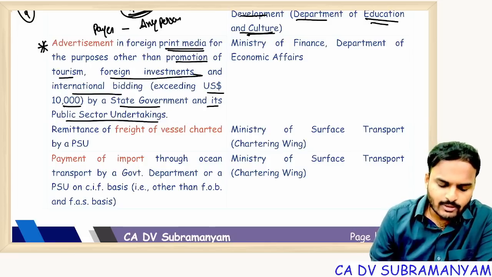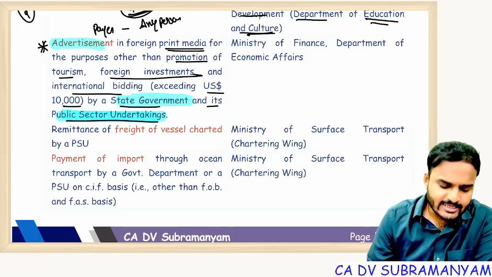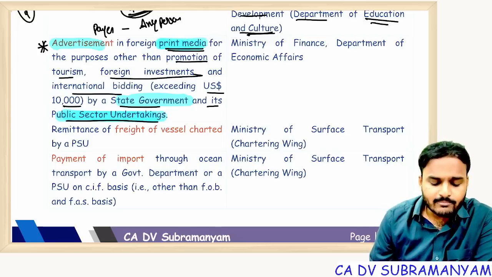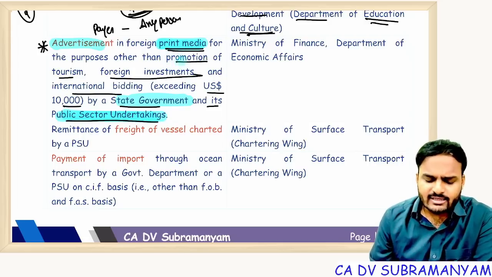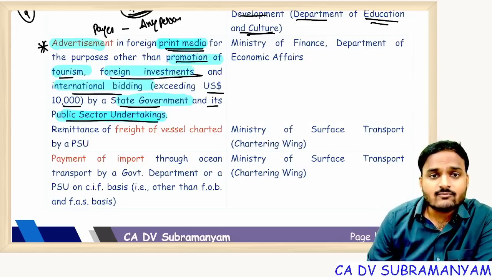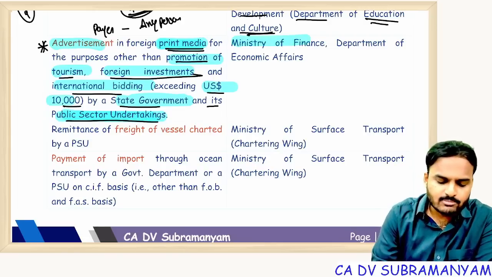So here, who is the payer? State government, public sector undertakings. Purpose is advertisement. In which media? Print media. What is the main purpose of the advertisement? For carrying activities other than promotion of tourism, foreign investments, and international bidding. And how much amount is involved? Exceeding $10,000. Then Ministry of Finance permission is required.